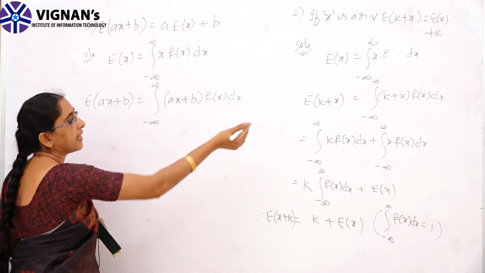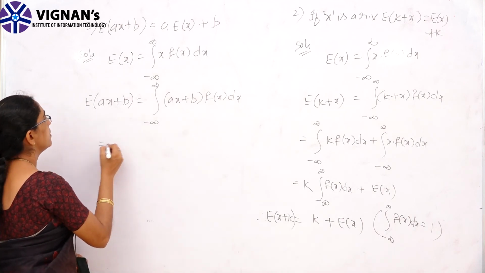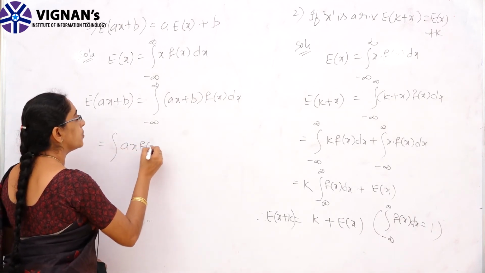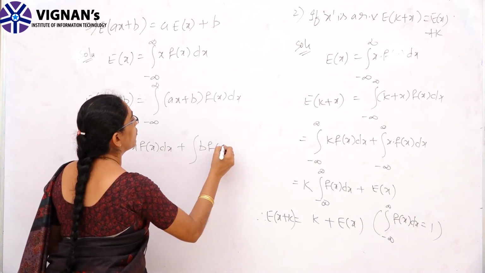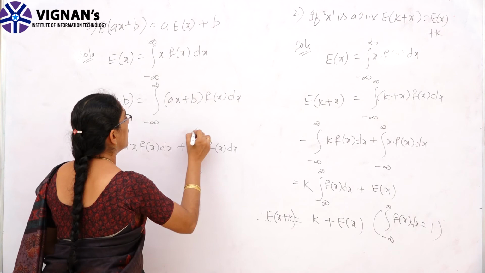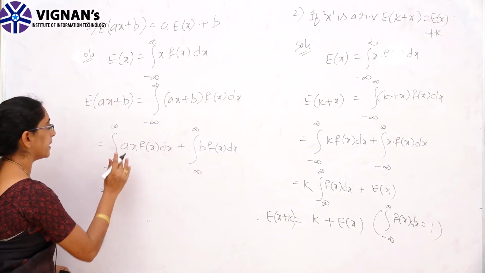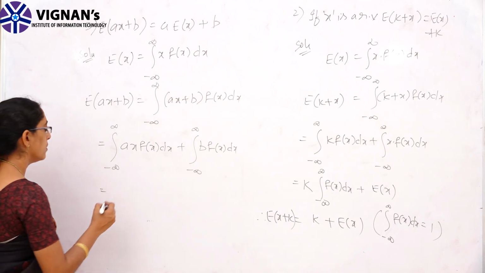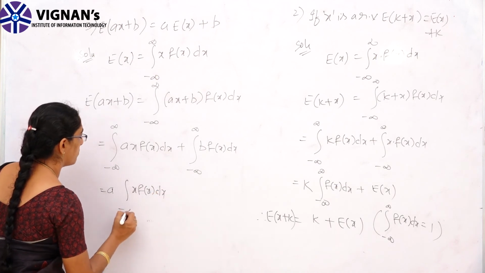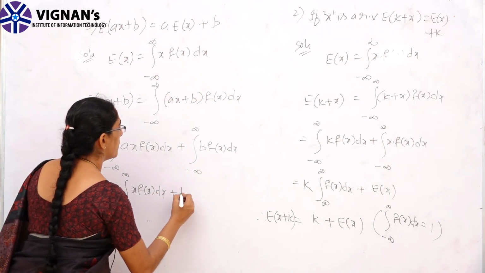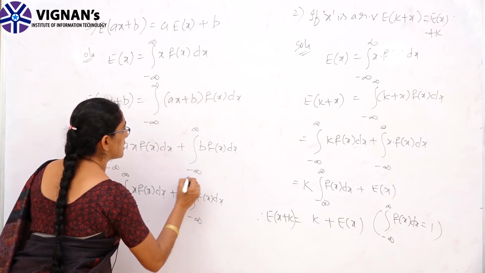Just like the second property, we split it into two integrals: integral ax into f of x dx plus integral b into f of x dx. Remember that both a and b are constants, so bring these constants outside the integral: a into the integral of x into f of x dx, plus b into the integral of f of x dx, from minus to plus infinity.